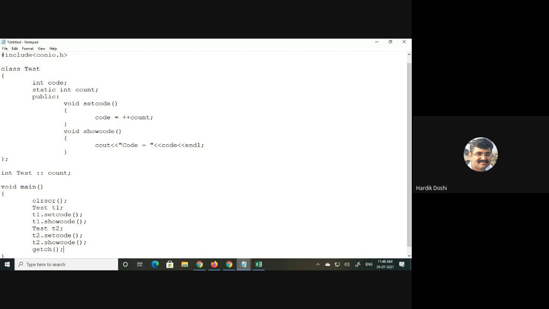We'll execute it, don't worry, but think before giving the answer. The code is completely in front of you. Think of the execution of the program line by line. Start with the first line. Where will it start? Void main. What is the first line of void main? CLRSCR. It means it will clear the screen.